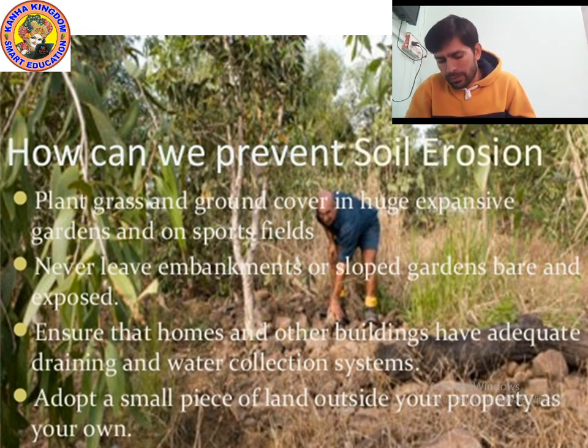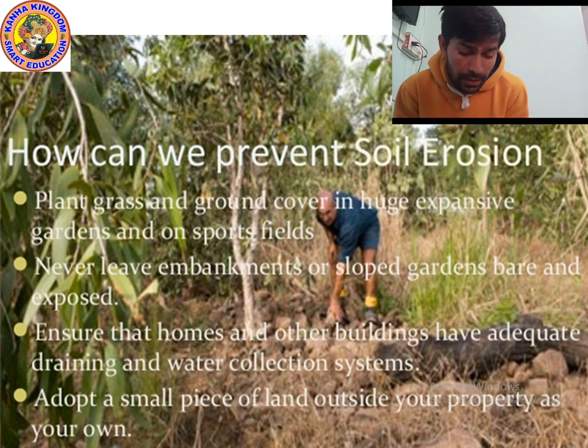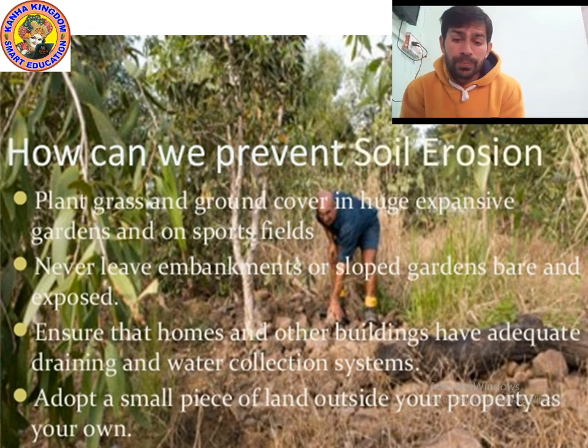So, the roots of the plants. How can the roots of the plant help? Roots of the plant help to absorb the extra water during rainfall. Yes, in monsoon season, plants help to absorb most of the water. So that's why we should grow a lot of trees. And one more advantage of trees is that they bind the soil. That's why soil cannot move away from that place. So we should grow more and more trees.